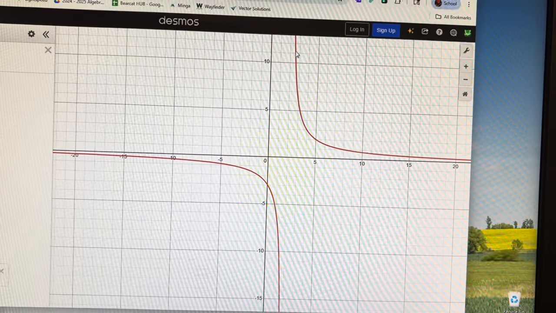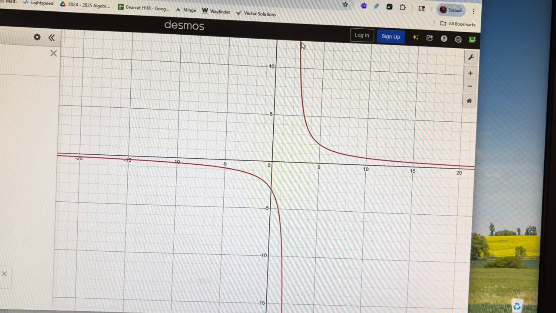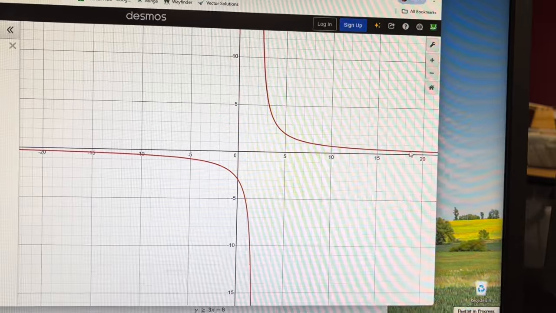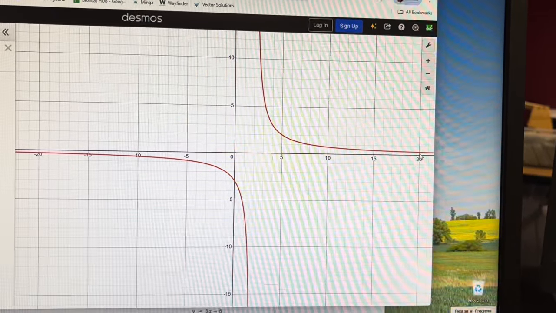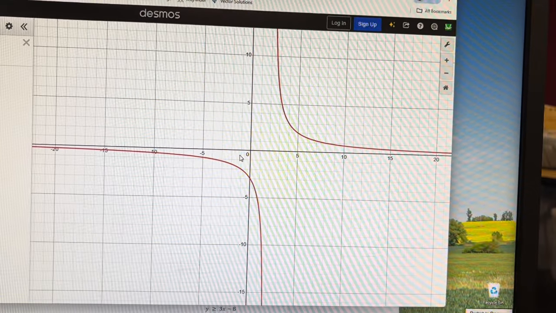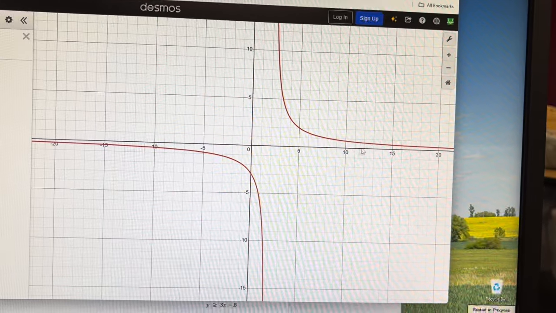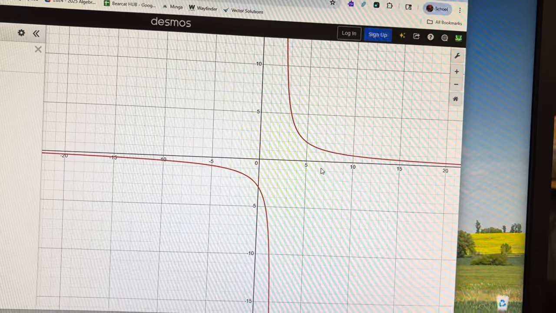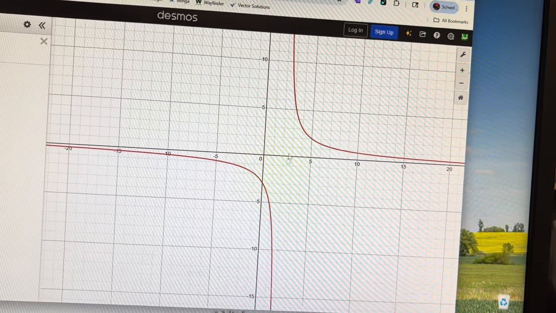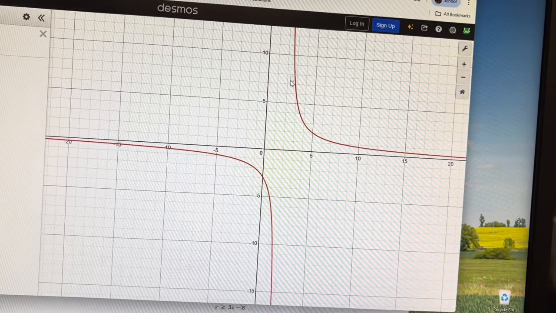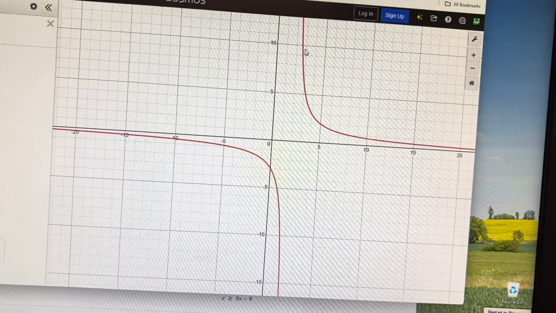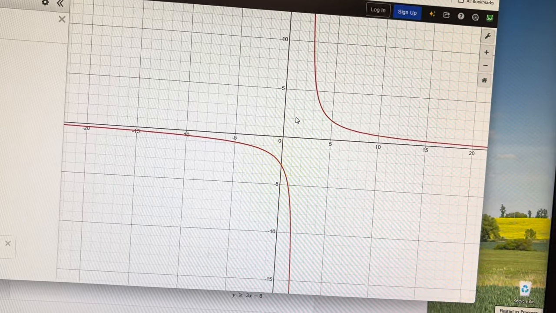Notice this one goes from way up in the stratosphere, farther than infinity. Then it comes down here and look how it hugs the x-axis again. It's never going to touch the x-axis on either side. It's just going to go on forever in both directions. The other thing it's never going to touch is right here. There's something called an asymptote between these two pieces. This is going to go down forever and ever. This is going to go up forever and ever.